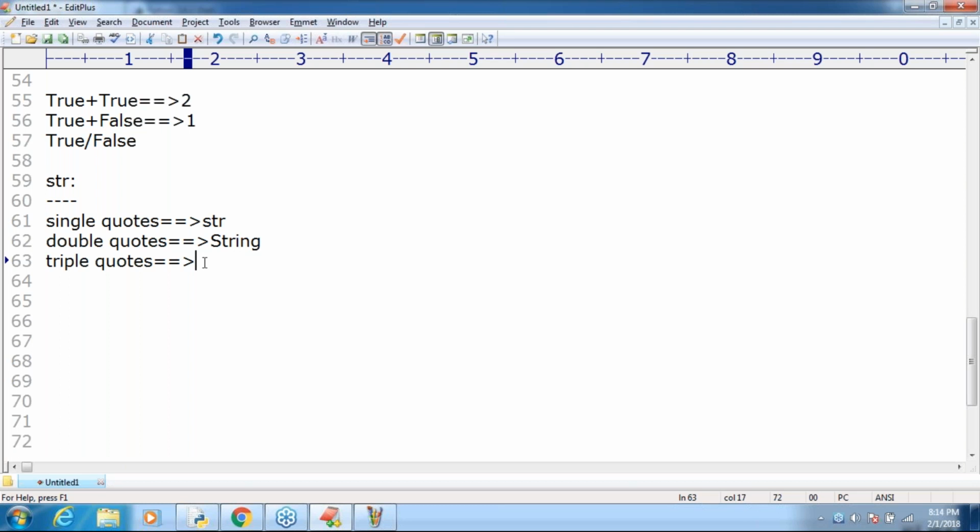Next, triple quotes especially. Sir, when should we go for triple quotes? For multi-line string literals. If you want to represent them, happily we can go for the str type. Clear, right?